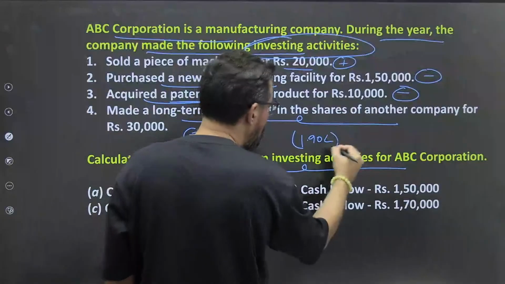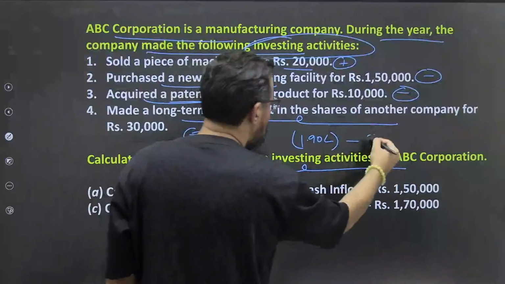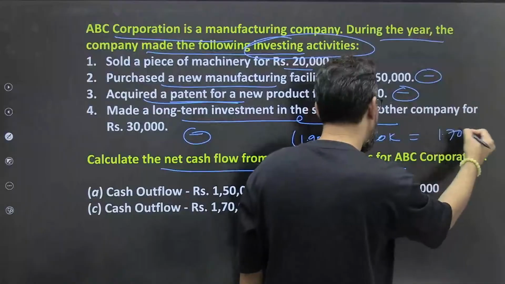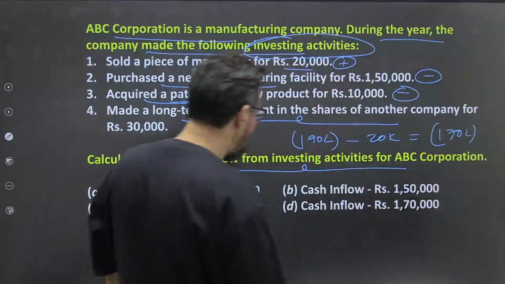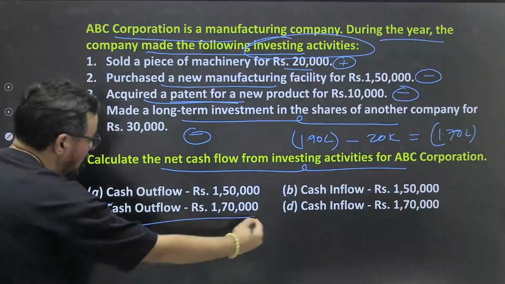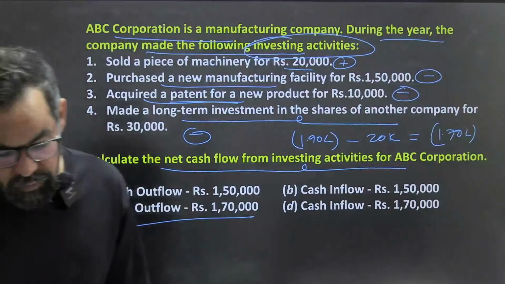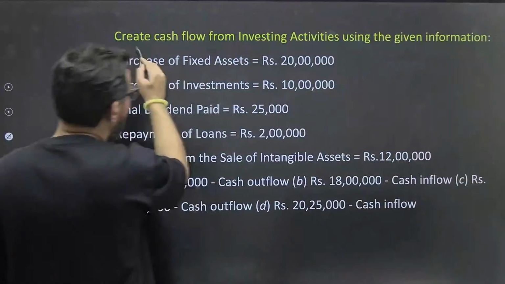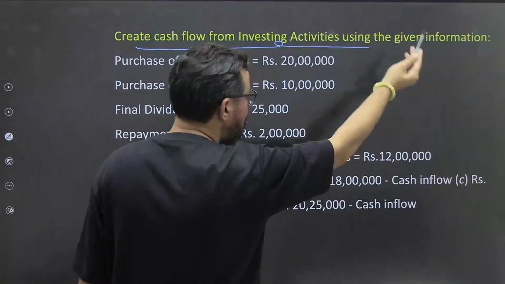Outflow. How much is the inflow? 20,000. Okay, inflow is only 20,000. So overall it is 1.70 lakh outflow. Cash outflow of 1.70 lakh. That means option C should be the right answer for this particular one. So 1,70,000.